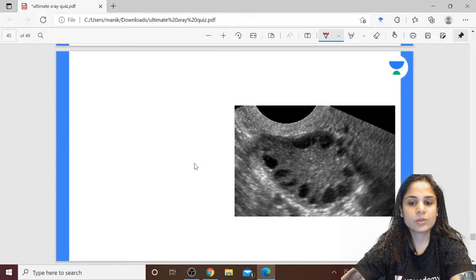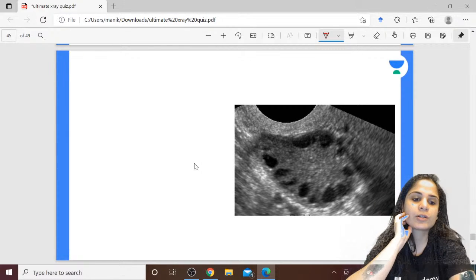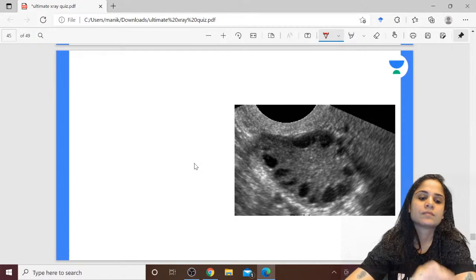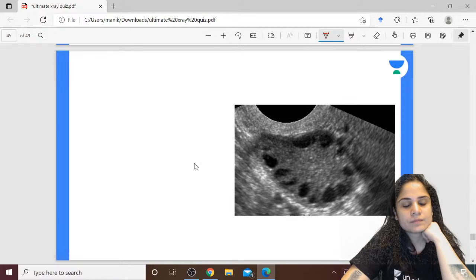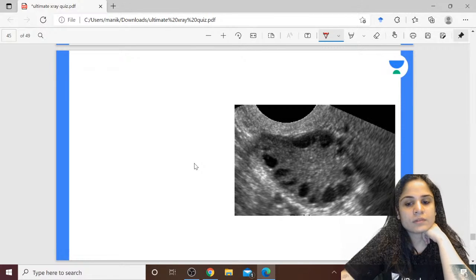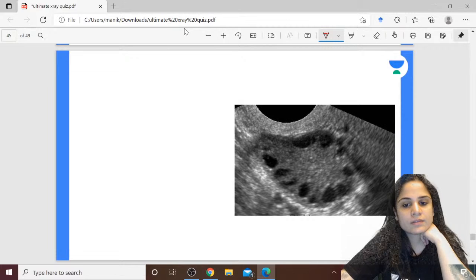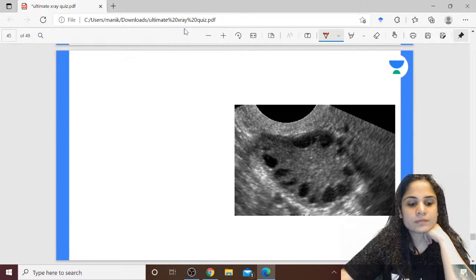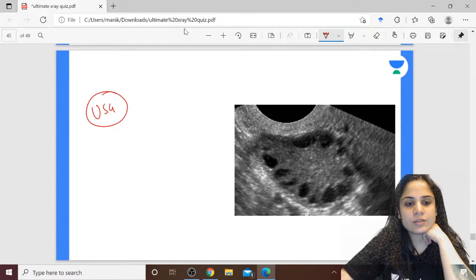What is this radiological investigation? What is the diagnosis? Last 5 slides, guys. Quickly we'll finish it. So what is the radiological investigation? What is the diagnosis? It is a USG, absolutely correct.